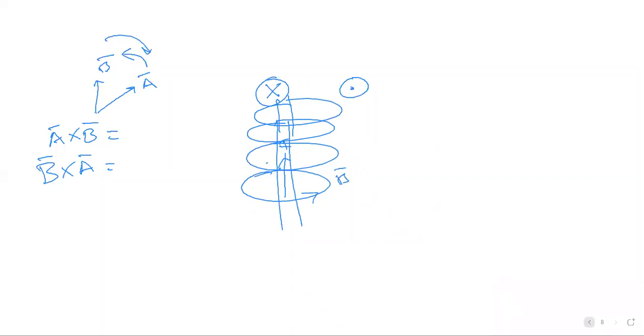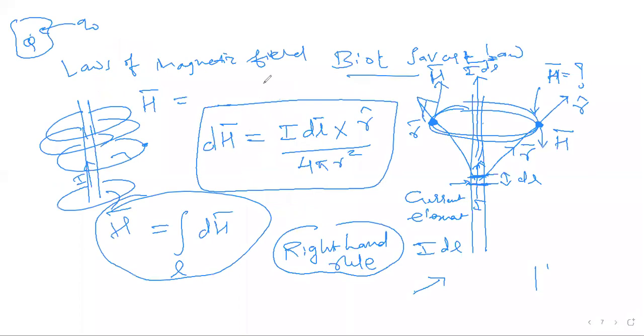We have defined H, which is called magnetic field intensity, similar to electric field intensity.